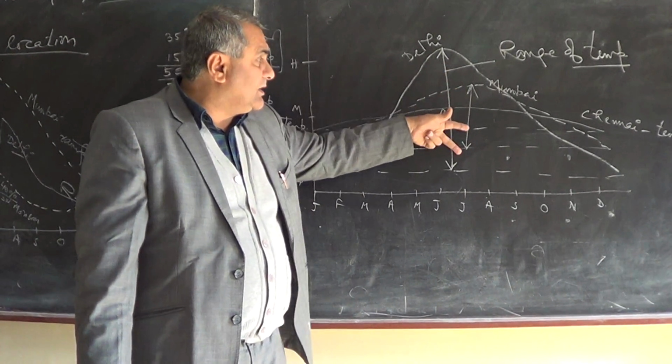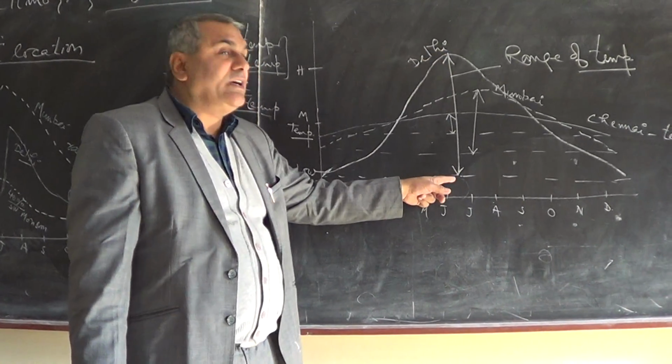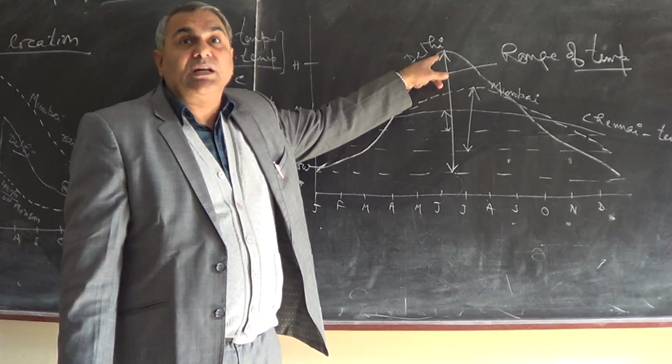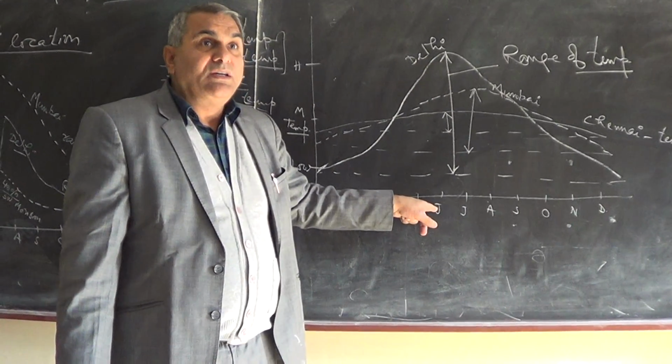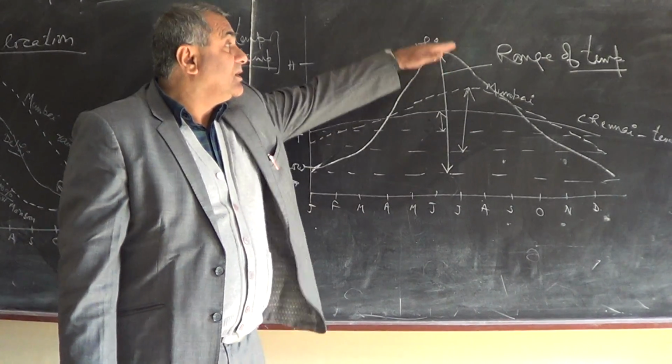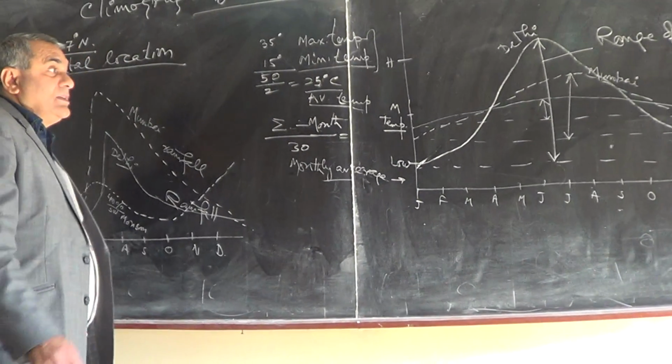But Mumbai has a little more range. But Delhi is quite extreme. Summers are difficult to tolerate and winters are very chilled and it's almost frozen. So temperature comes very low. So the range is like this.